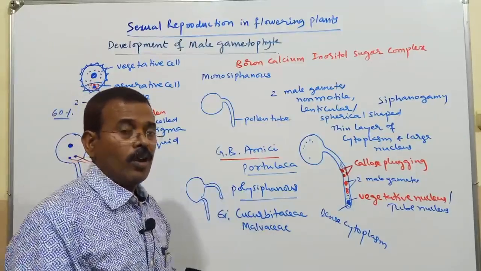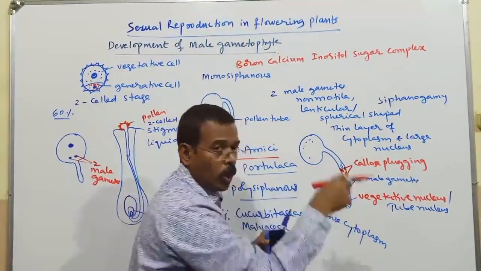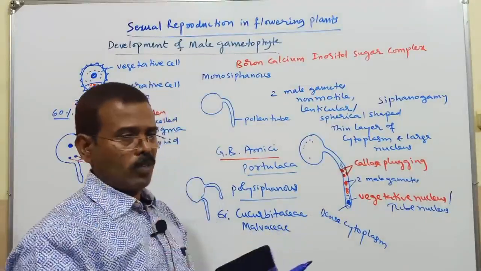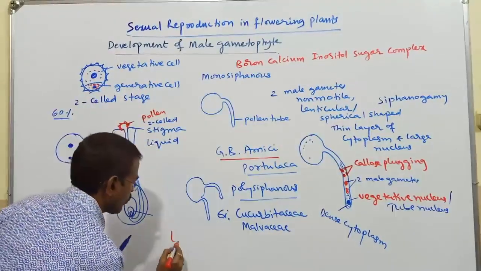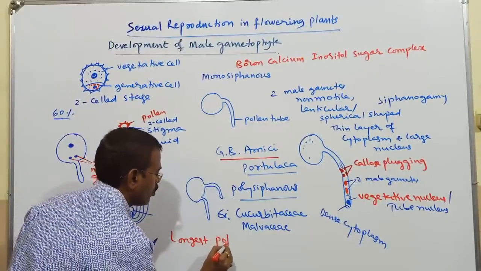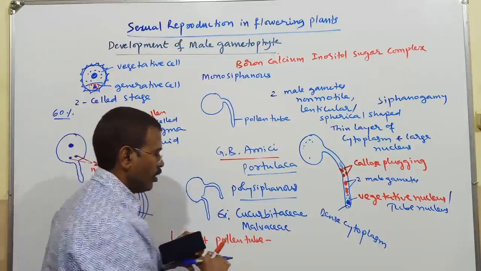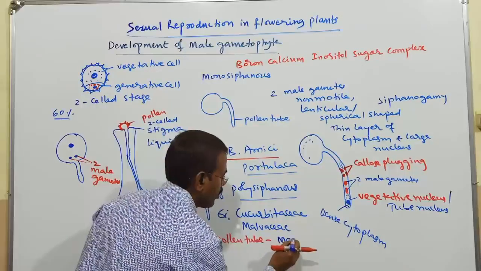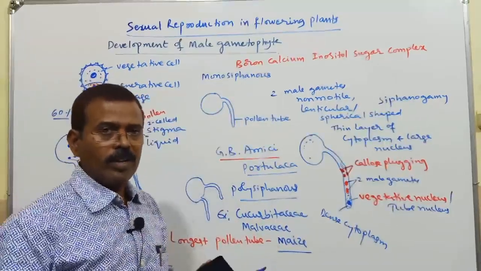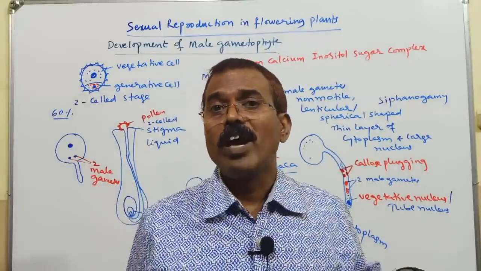We have the longest pollen tube in, for example, maize. Remember this point. The longest pollen tube is there in maize. Keep it in mind. So this is about the development of the male gametophyte.